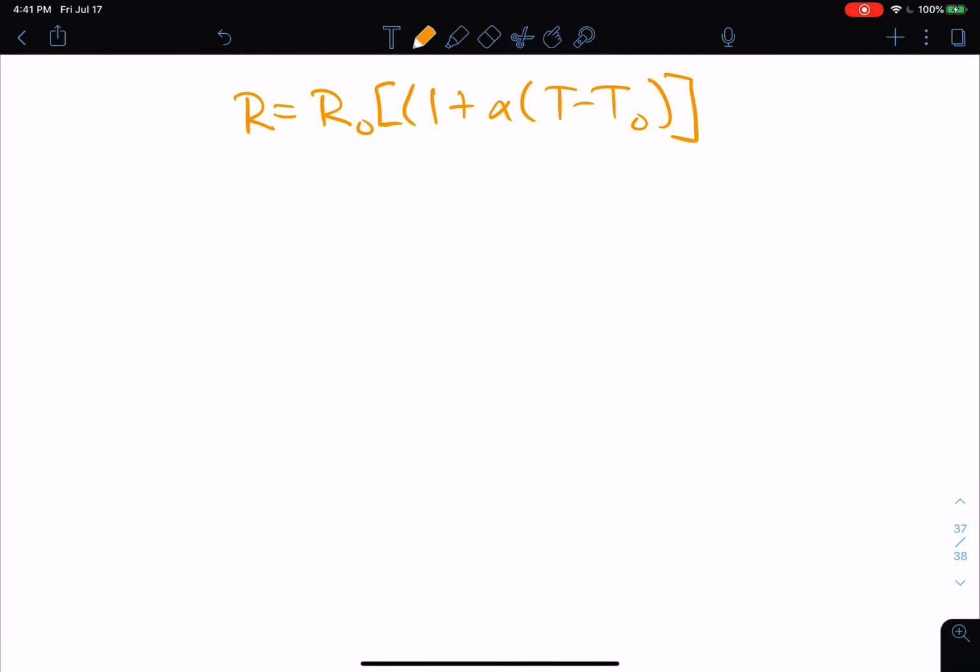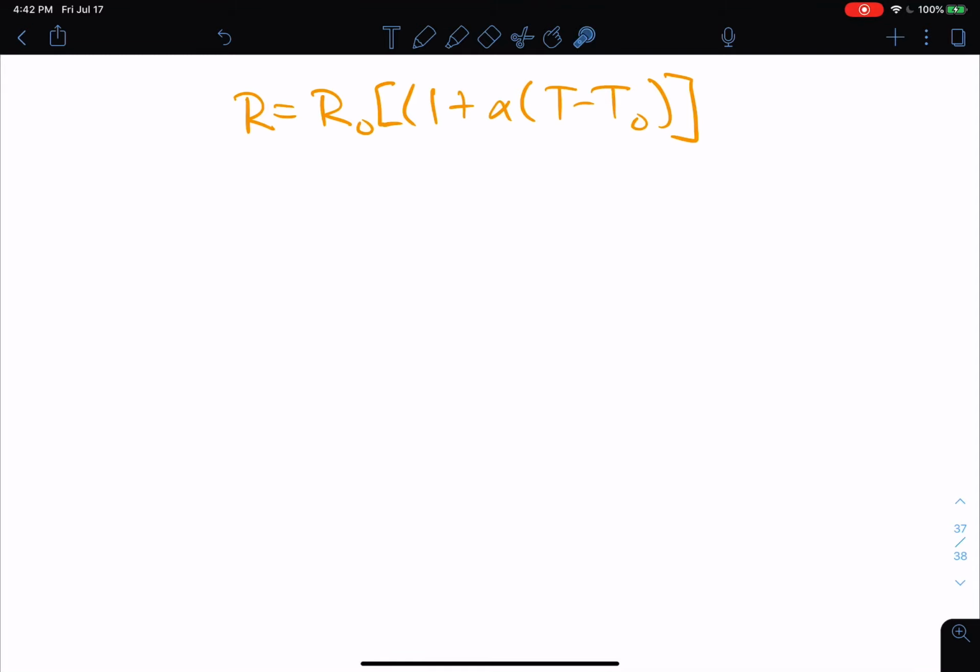In this video, I'm going to talk about temperature-dependent resistors and superconductors. First, let's talk about temperature-dependent resistors. Like all resistors, they transform electrical energy into thermal energy, but unlike temperature-independent resistors, their resistance is determined by temperature as well as the material and the physical dimensions of the resistor.